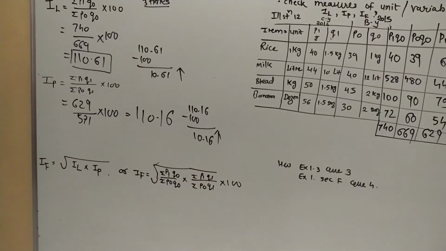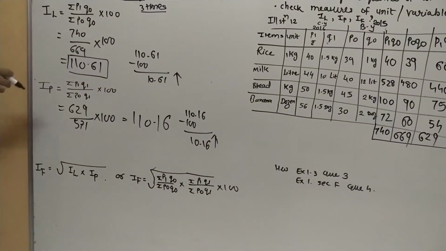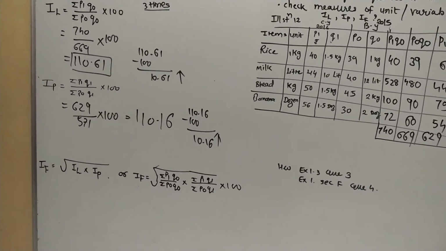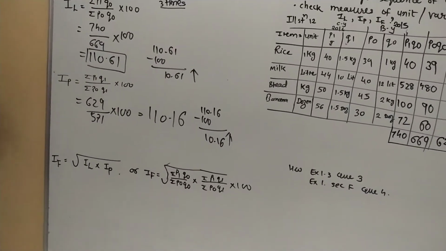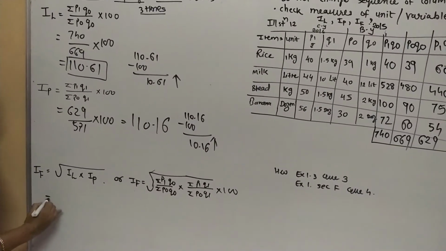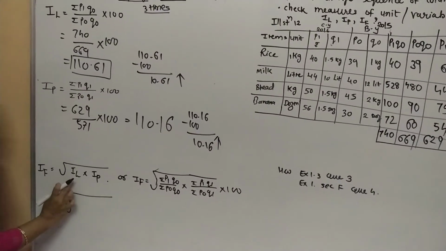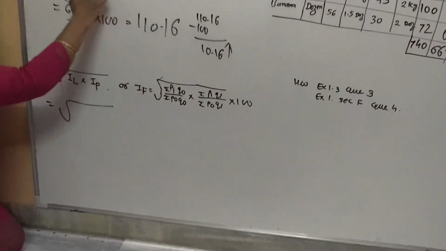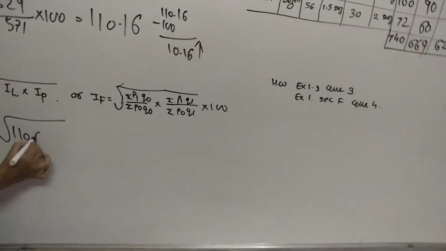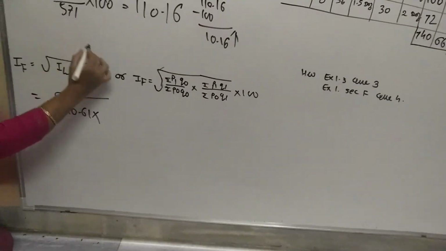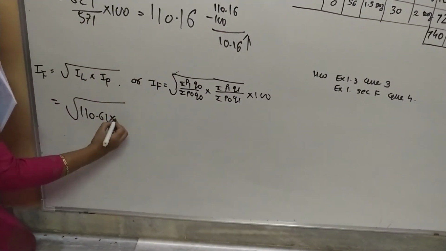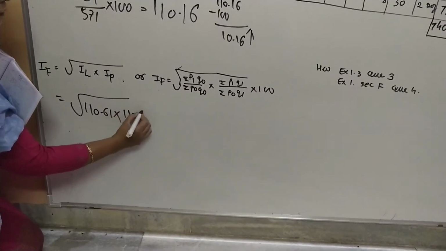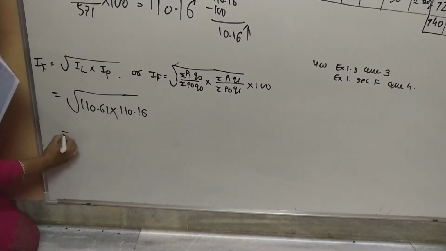Let's talk about the Fisher. For Fisher, I want both the answers, index number of Laspeyres as well as index number of Paasche. Look here, index number of Laspeyres, this is the answer 110.61, and Paasche's answer, what is that? 110.16.